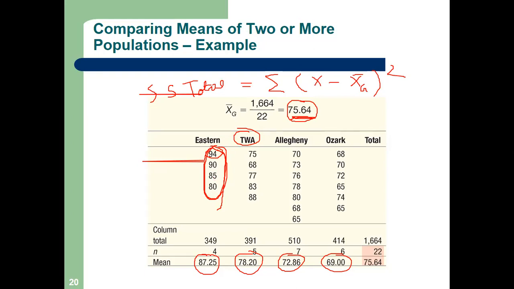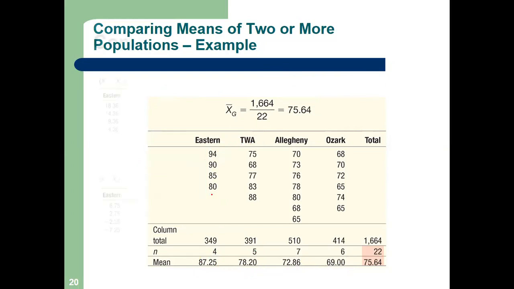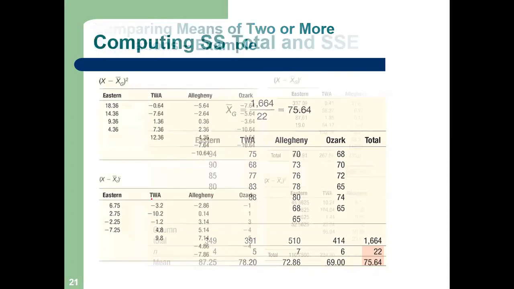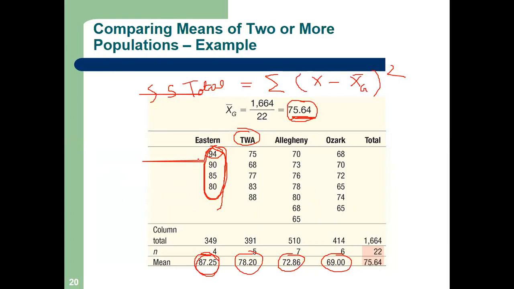So this is my average, 87.25. Now I am calculating SS error, that means within the airlines. So now what we will do? 94 minus 87.25, 90 minus 87.25, 85 minus 87.25, 80 minus 87.25.